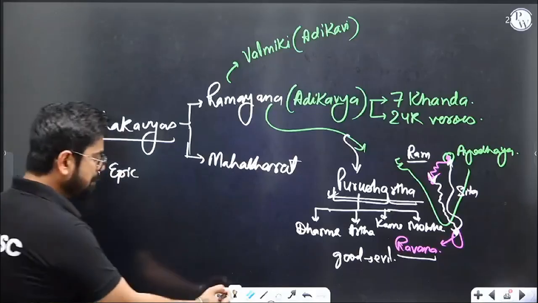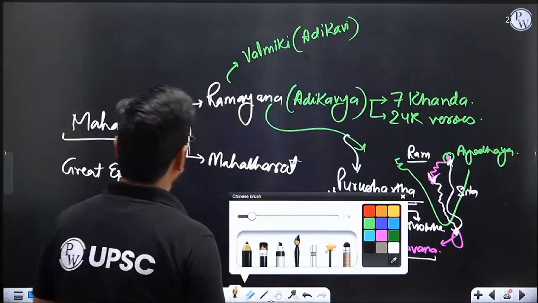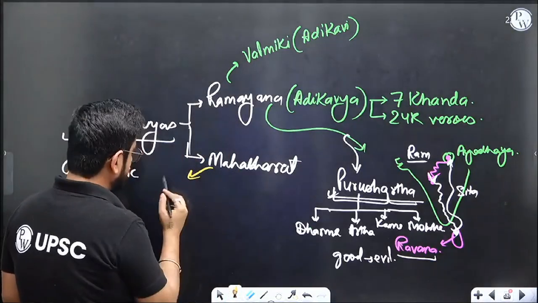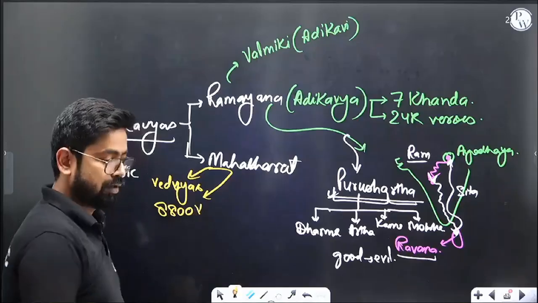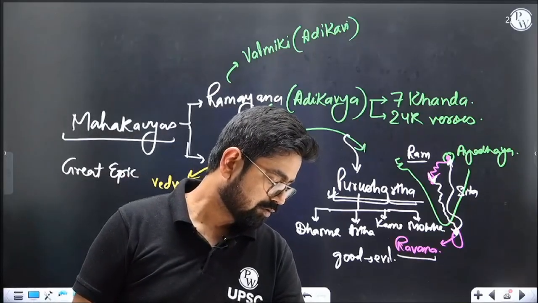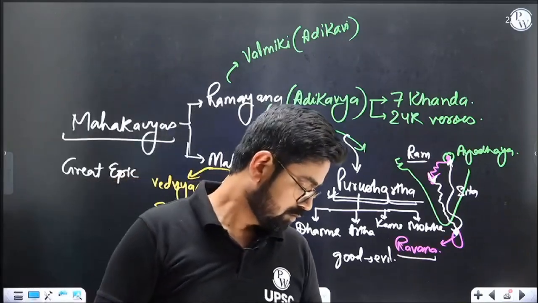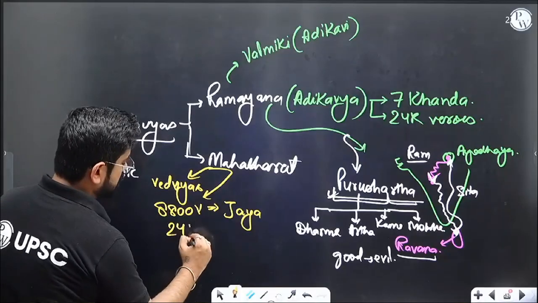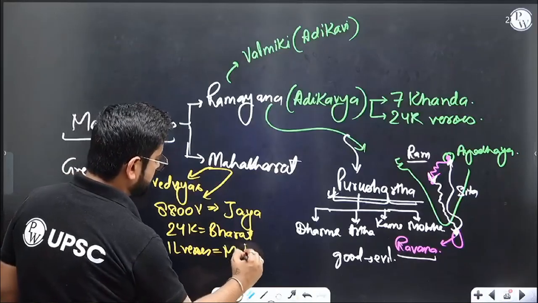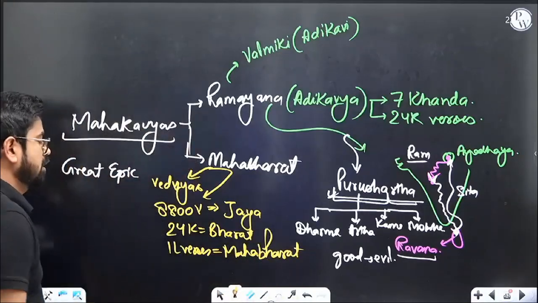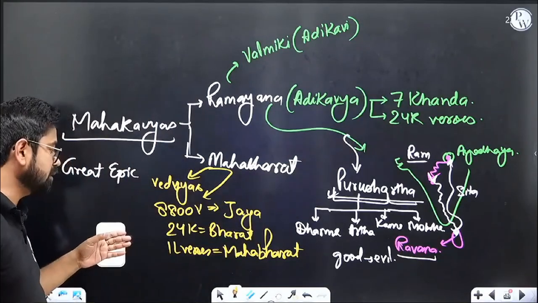Similarly, Mahabharata. Now Mahabharata was written in various phases, right? First of all, the initial version was written by Ved Vyas. Initially there were some 8,800 verses only, and it was called Jaya. Then this increased to 24,000 verses, and then it was called Bharat, and then it increased to 1 lakh verses, and it is called Mahabharata. There are multiple revisions associated with Mahabharata. Initially, it was a very short compilation, as compared to Ramayana it was 1/3. Then it became equal to Ramayana, it became Bharat, and then it was 1 lakh verses.